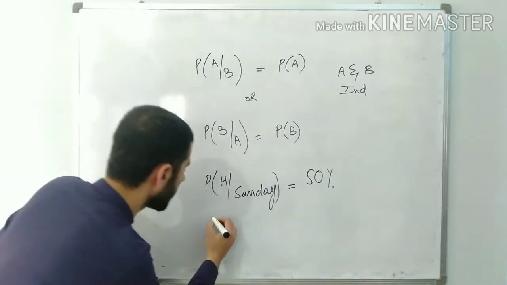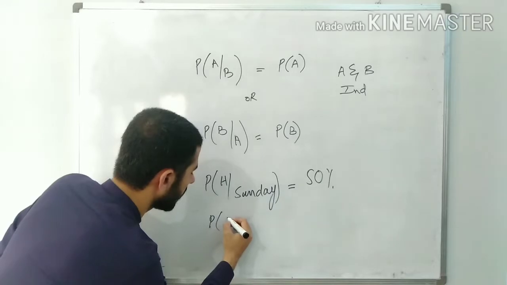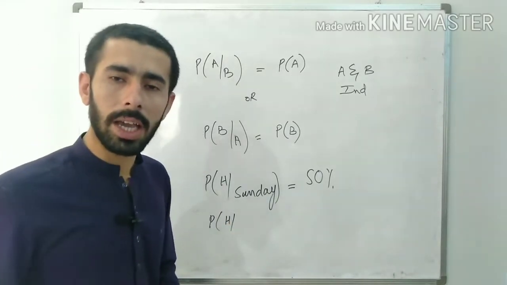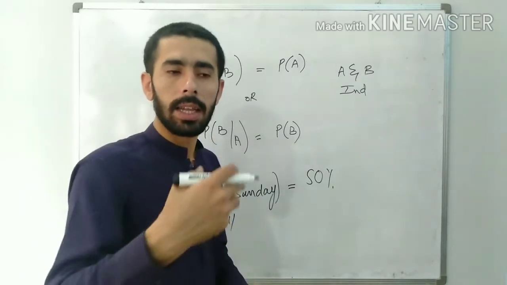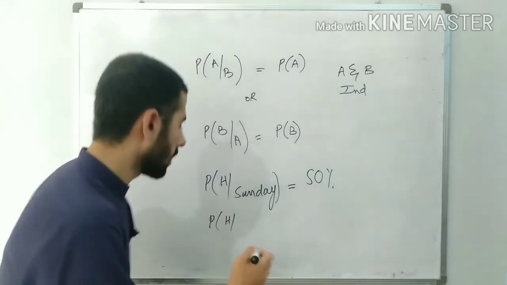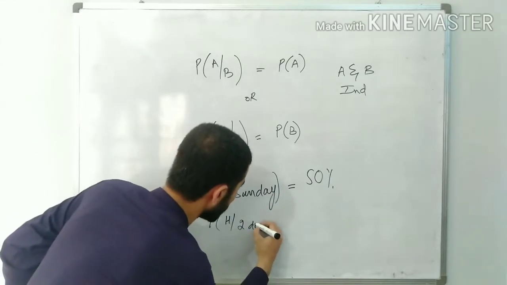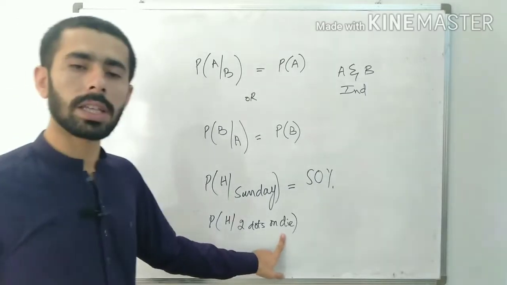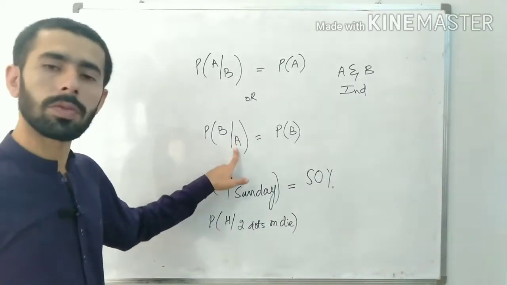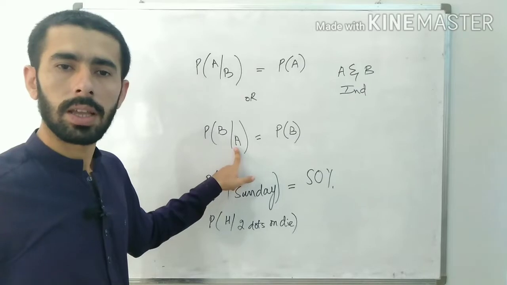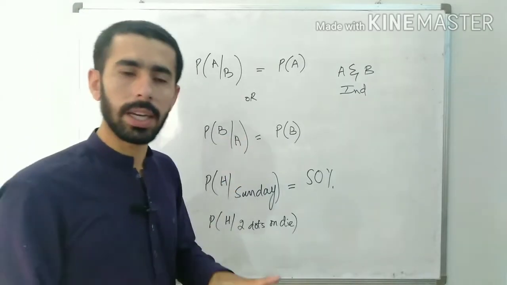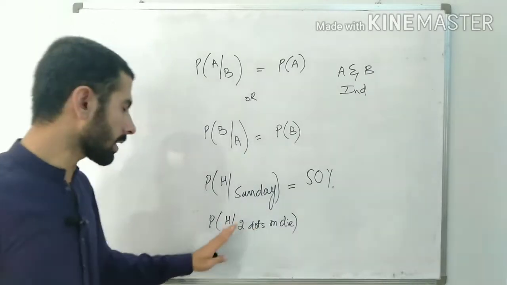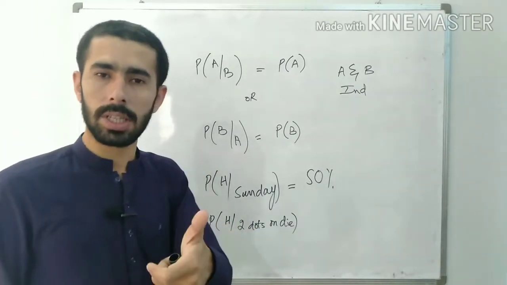Similarly, if I ask what are the chances that I would get a head, provided that at the same time I rolled a die and that die gave me 2 on its face. Getting 2 dots on a die is for sure a well-defined event, and I am telling you that this event has already happened. Now what are the chances that I would get a head when tossing the coin?